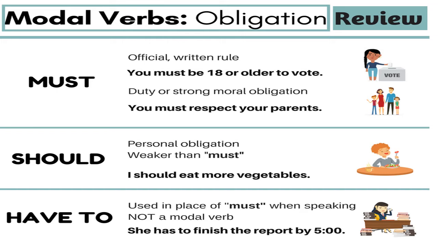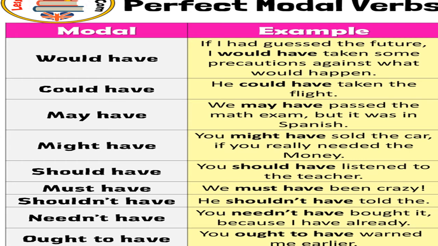This we have already learned, that is you must be 18 or older to vote. Before that you can't vote. Then should, I should eat more vegetables. It is also something that's compulsion, but it's not as much as must. And have to is used, but it's not a modal verb. So she has to finish the report by 5 a.m. So we won't take that. Now sometimes we can use it in the perfect form, that is we add have to it.